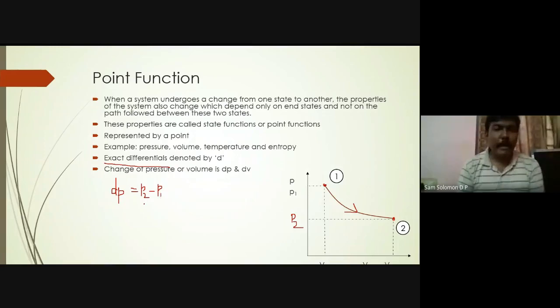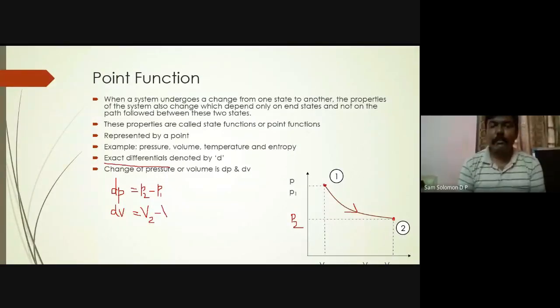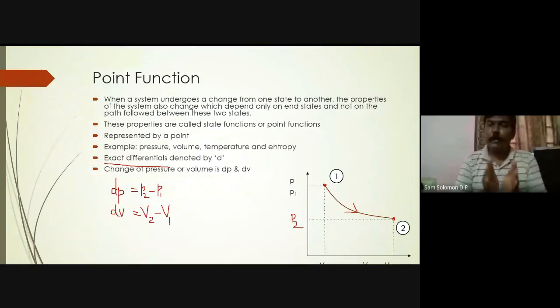Okay, so am I worried about the in-between points? I'm not at all worried about the in-between points. I'm only worried about the final point and the initial point. There might be so many state points in between, but I'm worried about what is the change from where I have started. So it is final state minus initial state. If I'm able to write something as final state minus initial state, then that change can be attributed to a point function.